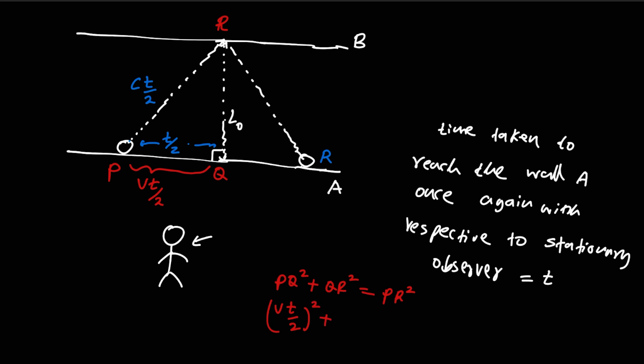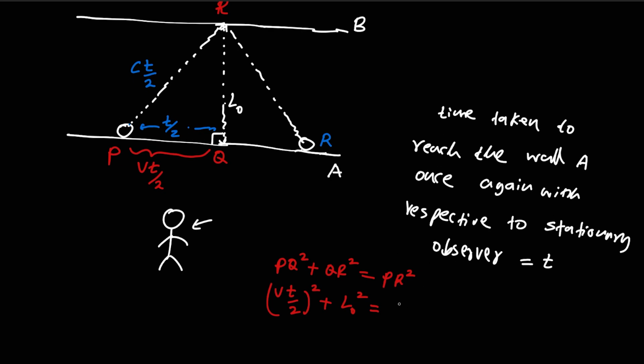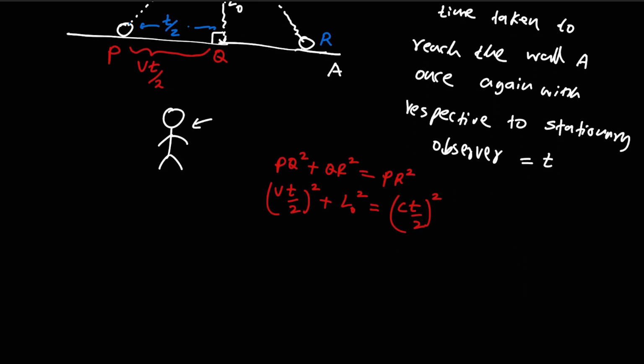So PQ is VT over 2, squared, plus QR squared, which is L naught squared, is equal to PR squared, which is CT over 2 squared. So this is V squared T squared over 4 plus L naught squared is equal to C squared T squared over 4.